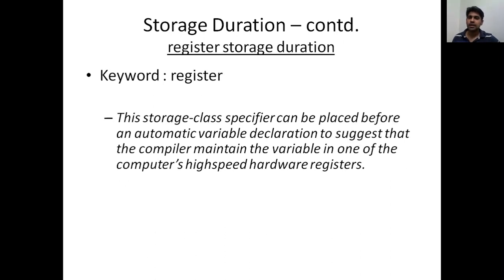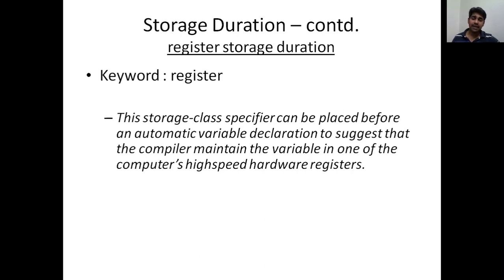Now we are talking about register. This must be new to you, so you should listen a bit. The storage class specifier can be placed before an automatic variable declaration to suggest that the compiler maintain the variable in one of the computer's high-speed hardware registers. It's a long sentence, so I will put it in short.